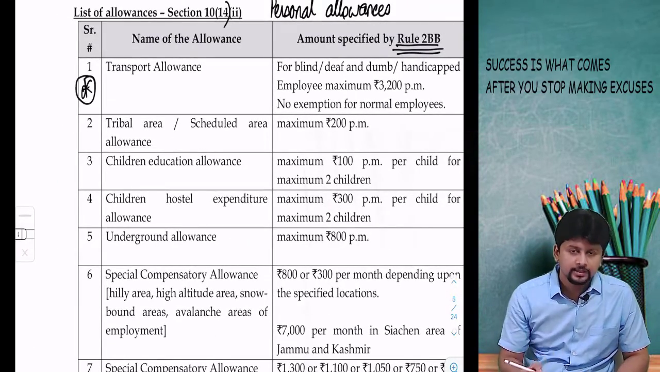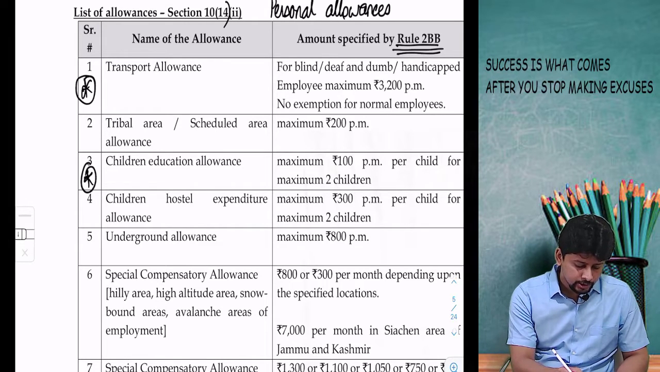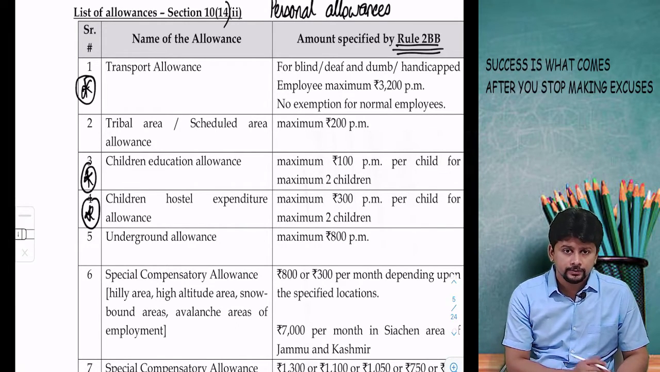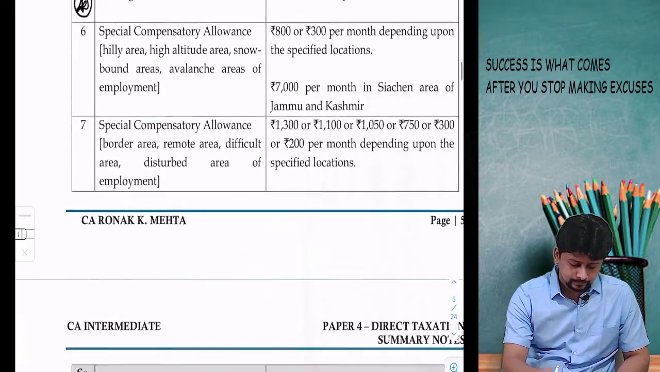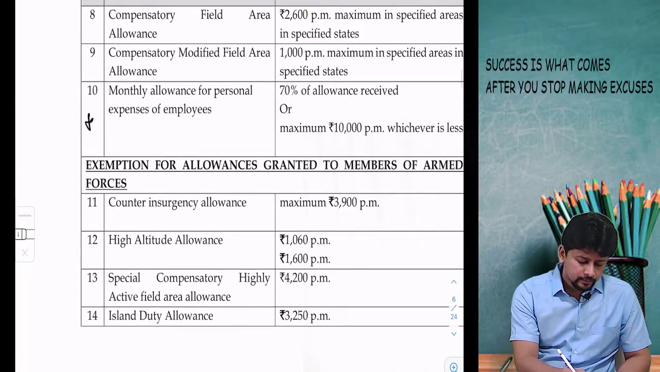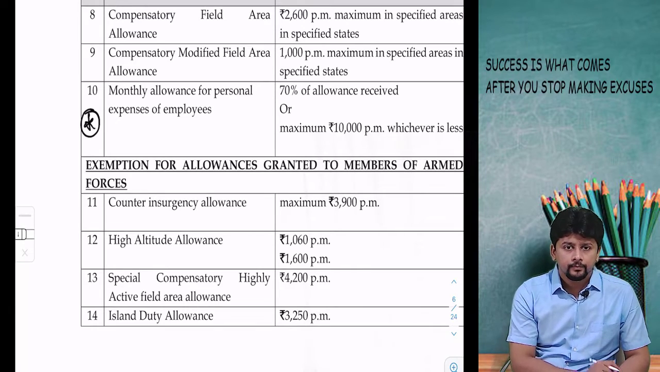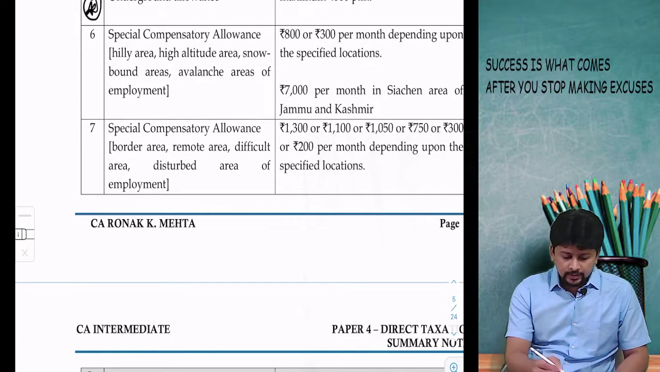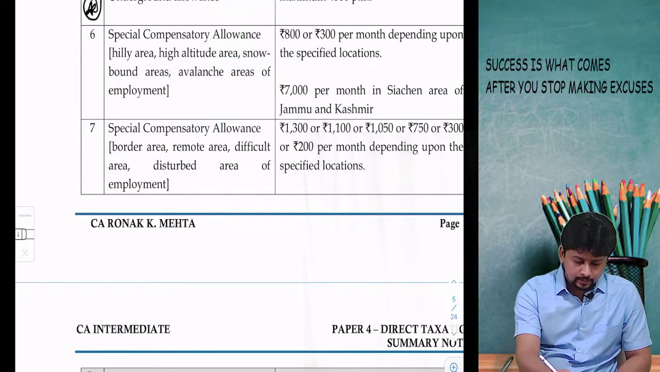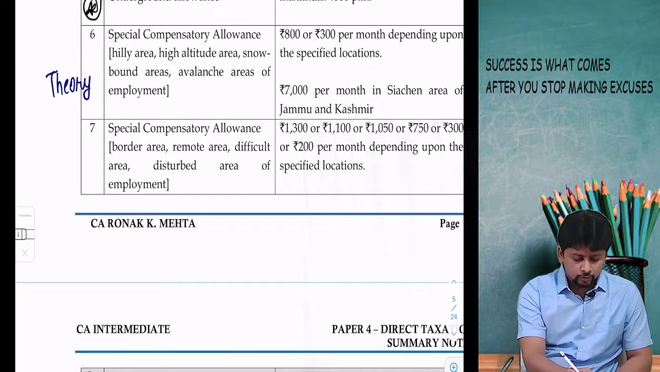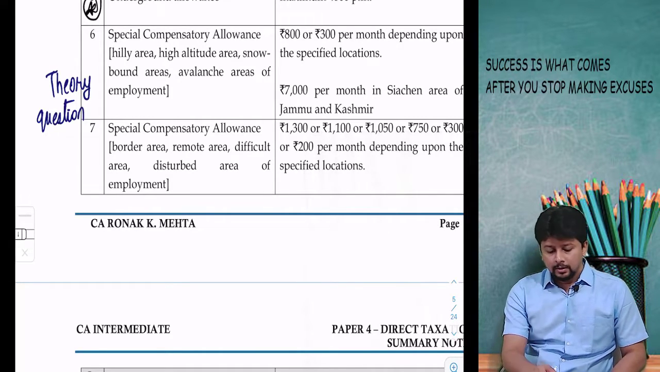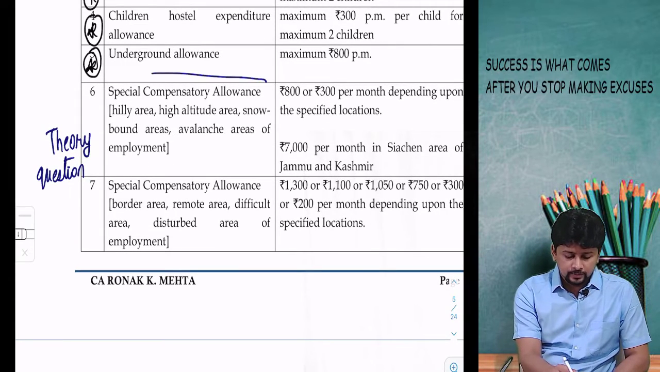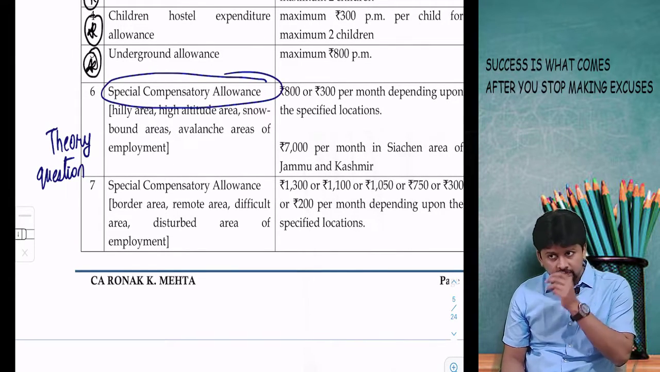Transport allowance comes up in your exam frequently. Children education, children hostel expenditure allowance, underground allowance, monthly allowance for personal expenses of employee. All the other allowances that are there, give them a reading once. You can get a theory question. Although to be very frank, in the last 7 to 8 attempts, there hasn't been a theory question based on special compensatory allowance.